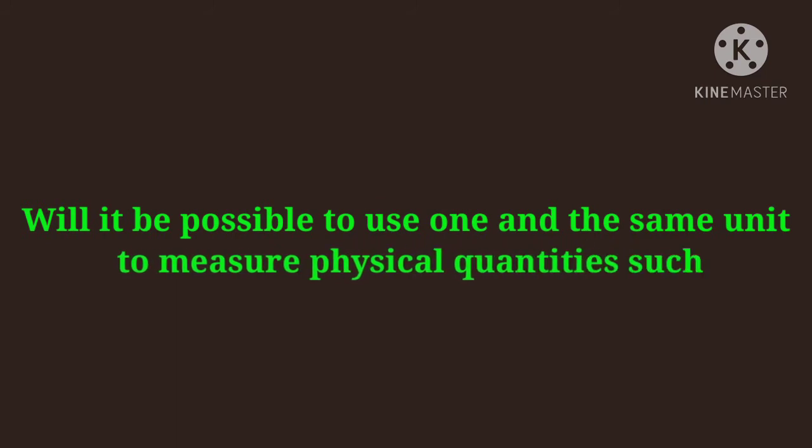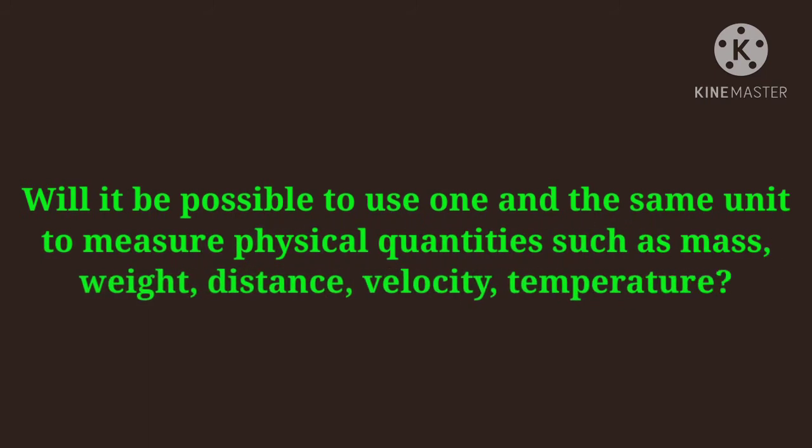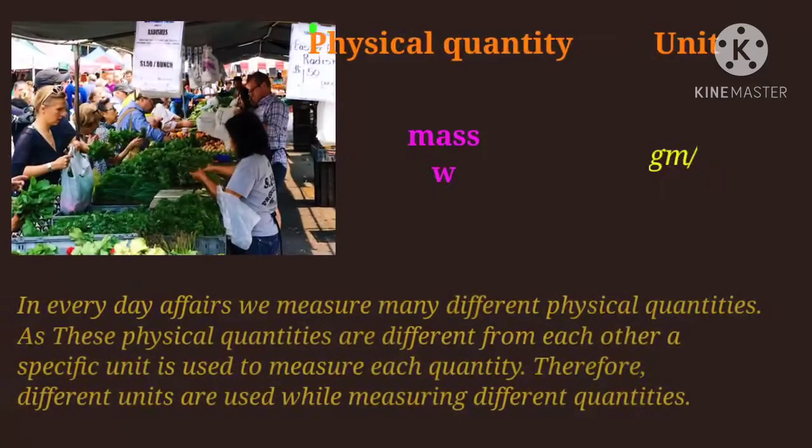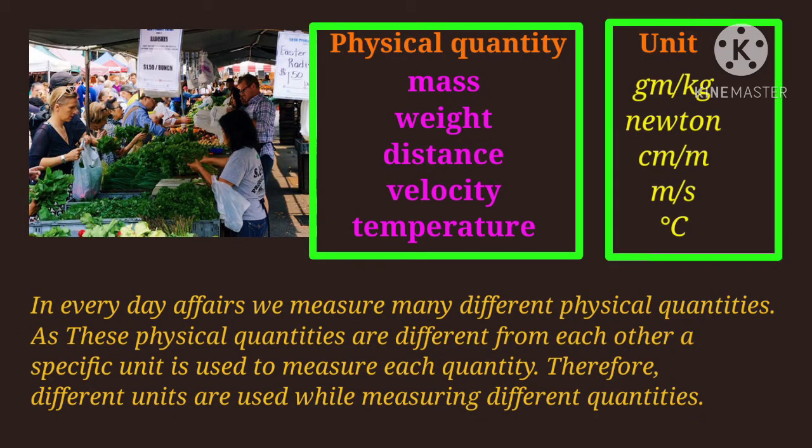Will it be possible to use one and the same unit to measure physical quantities such as mass, weight, distance, velocity, temperature? In everyday affairs, we measure many different physical quantities. As these physical quantities are different from each other, a specific unit is used to measure each quantity. Therefore, different units are used while measuring different quantities.